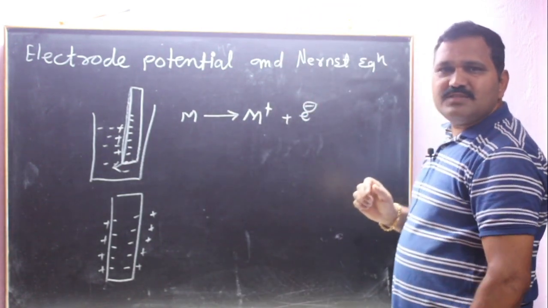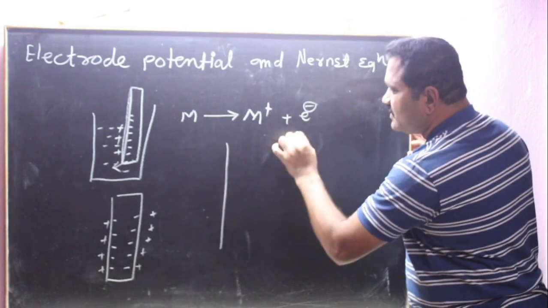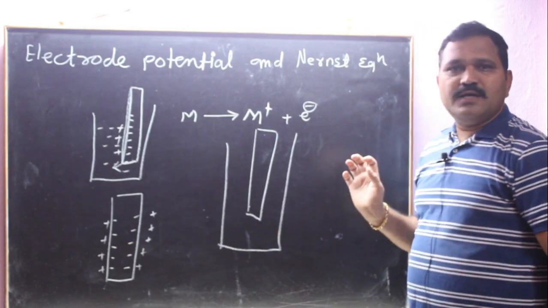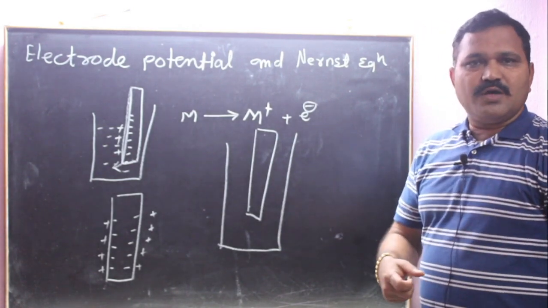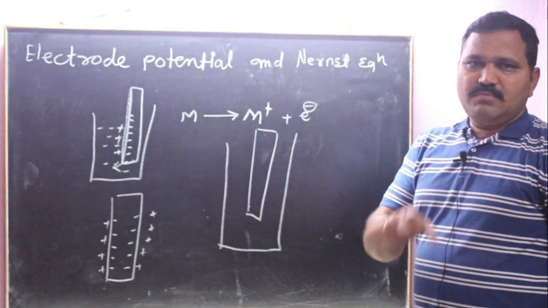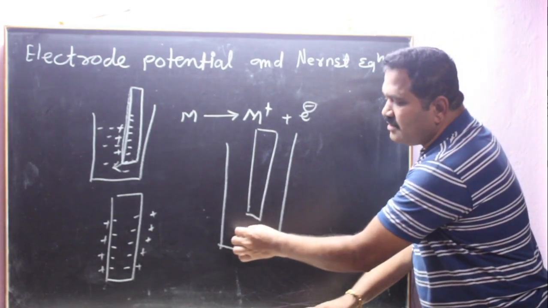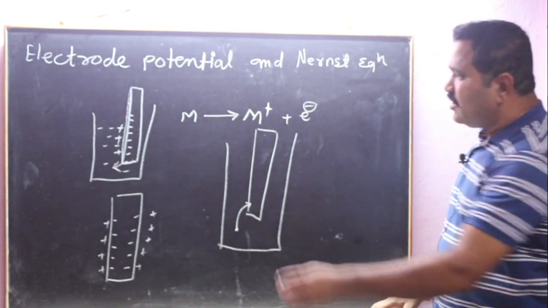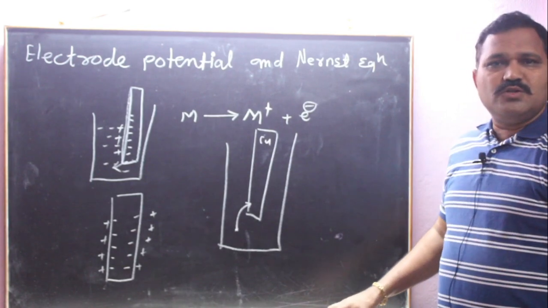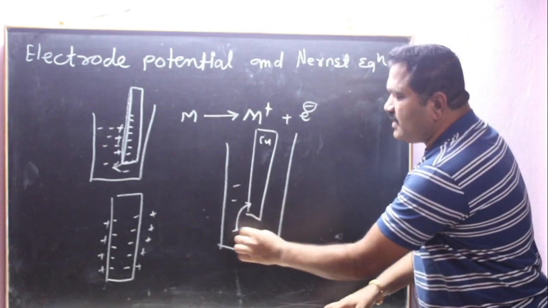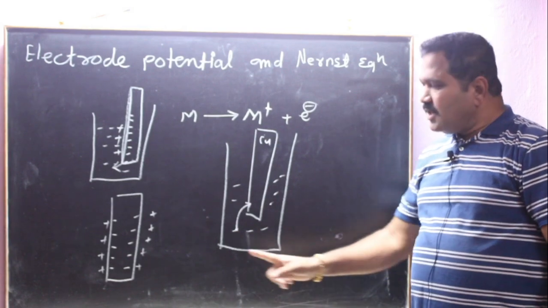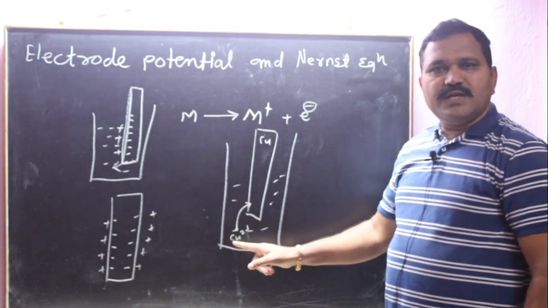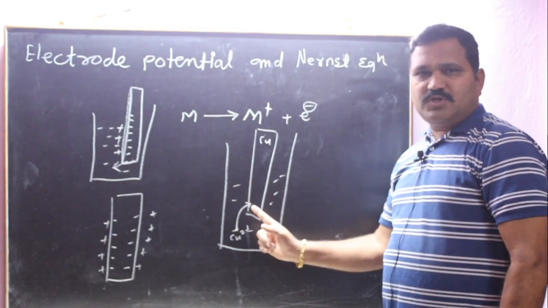Now vice versa, if we consider another electrode dipped in electrolyte solution, then sometimes the material has a tendency to deposit from the solution. Suppose a copper electrode is dipped in Cu2+ ion containing solution. Then here Cu2+ ions from solution have a tendency to deposit.